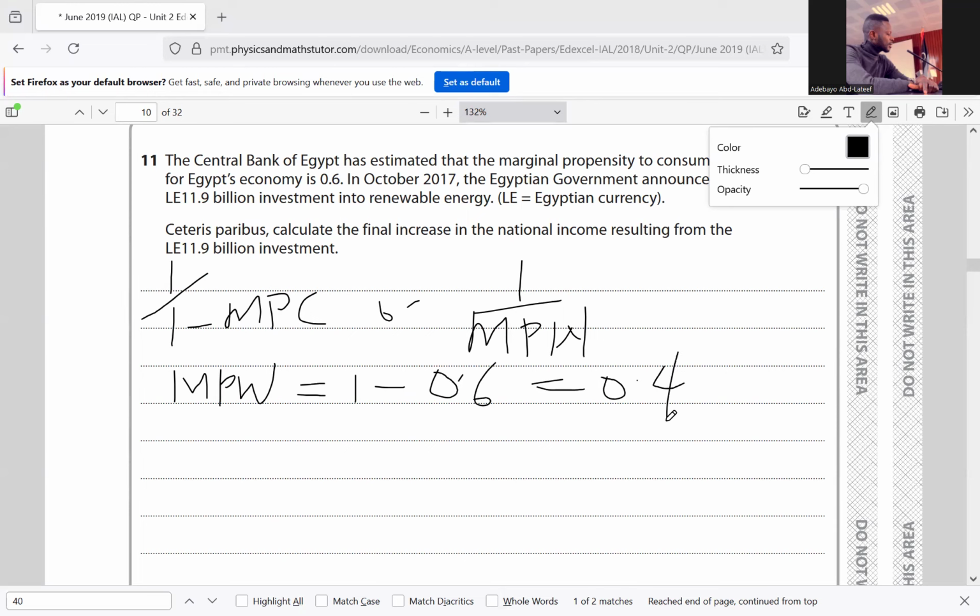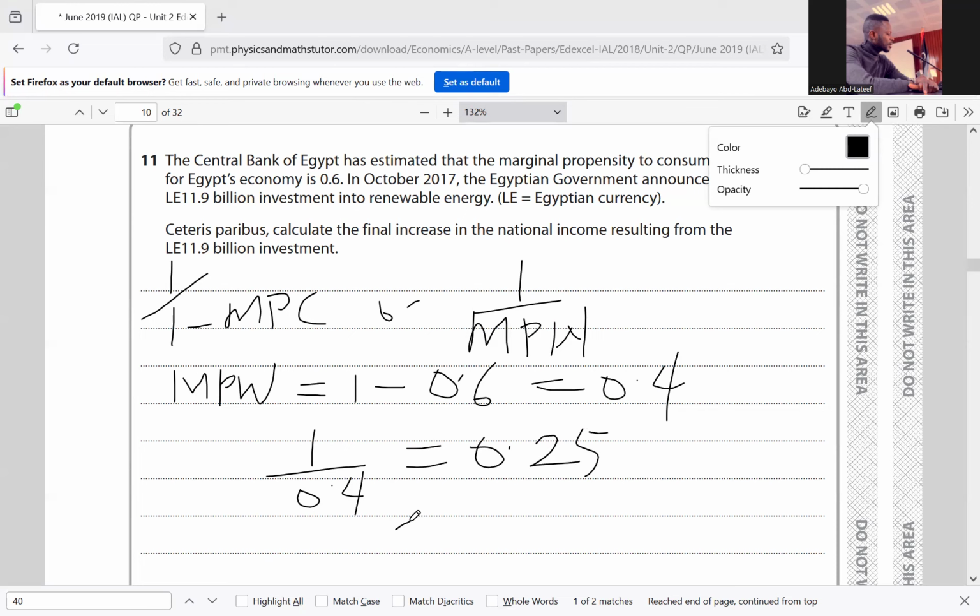So then our multiplier here will be 1 over 0.4, which is 2.5.